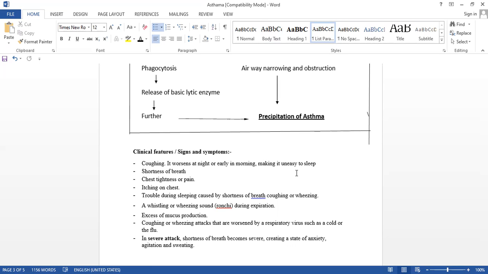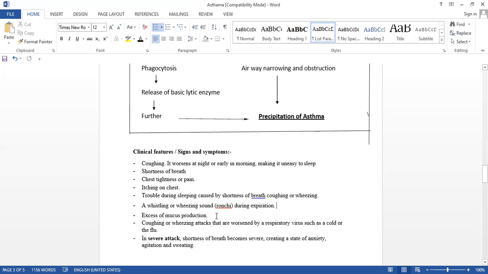When you blow the air, that sound is produced, isn't it? That is the whistling sound. Like that type of whistling sound will come, isn't it? The whistling or wheezing sound that we call rhonchi. Okay.